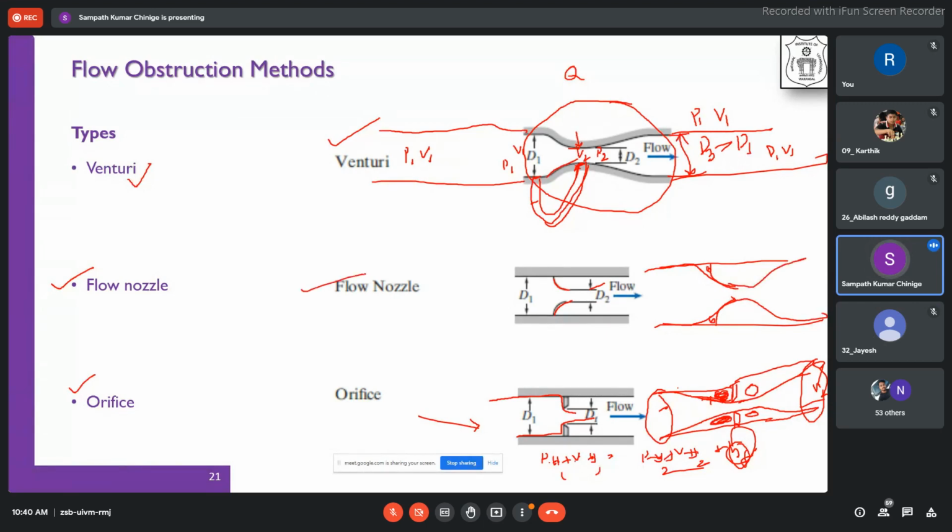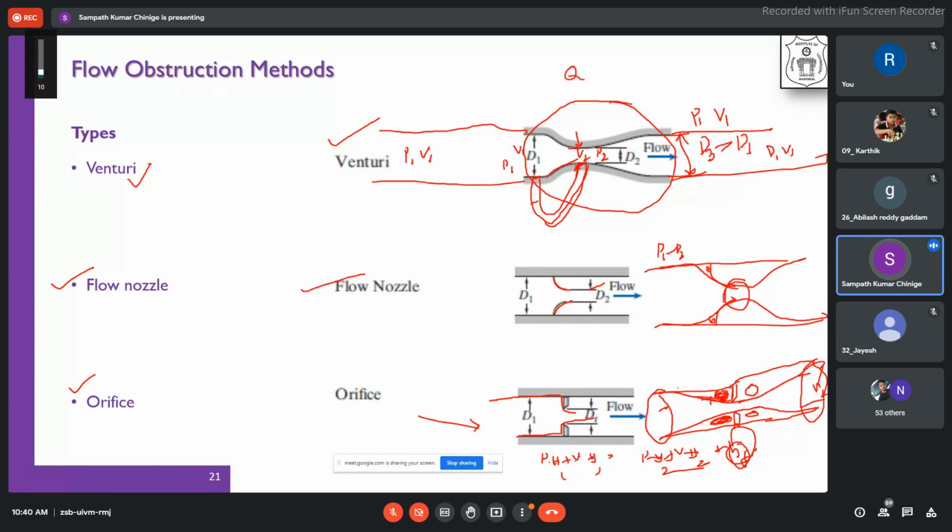But what is the use of this flow nozzle? It is able to measure the flow rate, but the problem is at higher pressure ratios. When P1 minus P2 becomes greater and greater, we will come to a condition where we say that it is choked.